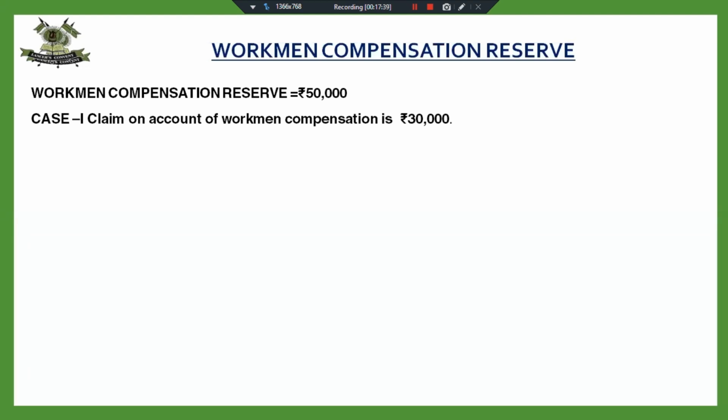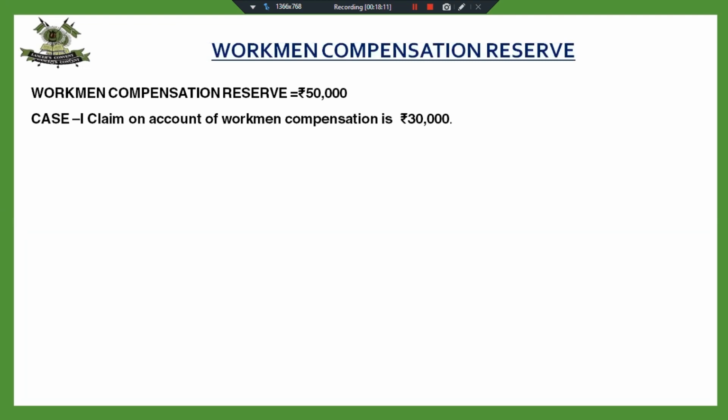3:1:1. And now they decided to share profits equally. Old profit sharing ratio is 3:1:1, and the new profit sharing ratio is 1:1:1. Just note down the old profit sharing ratio and new profit sharing ratio. Old is 3:1:1, and new, again repeating, it is equal.